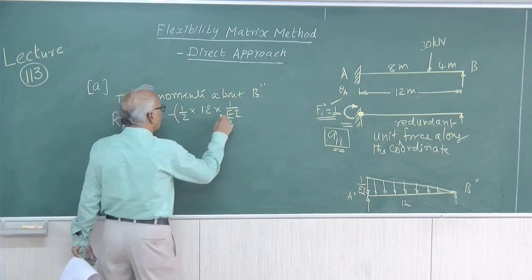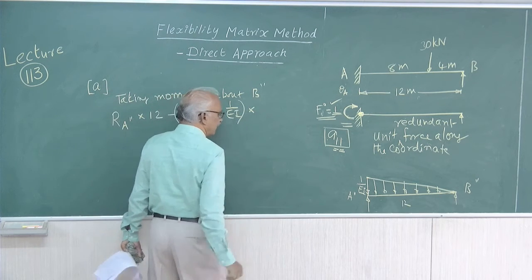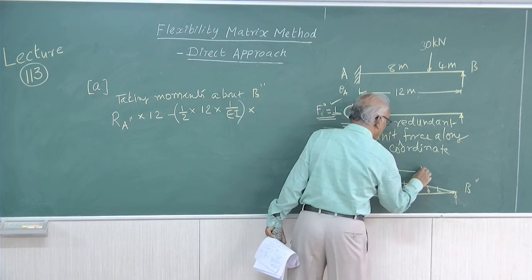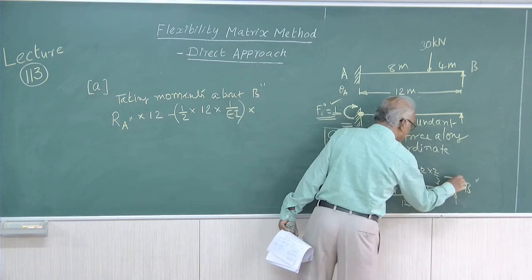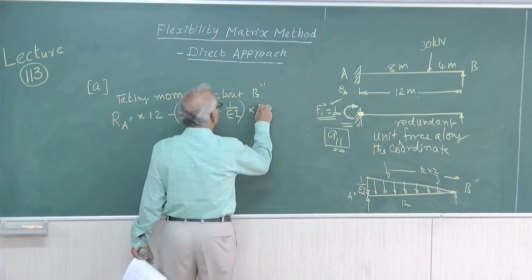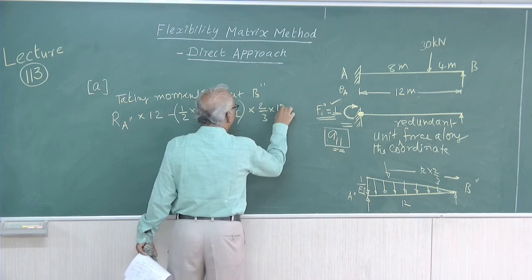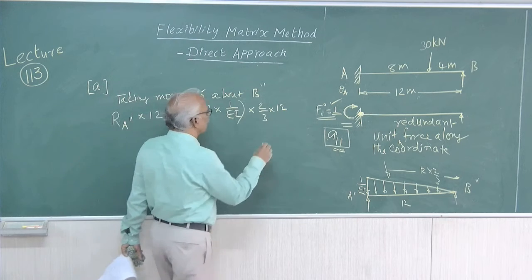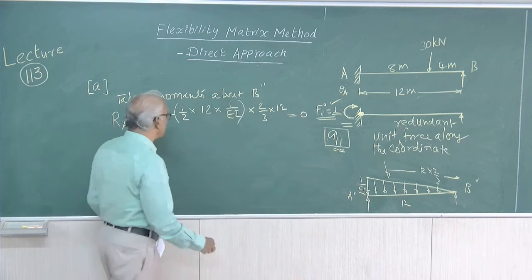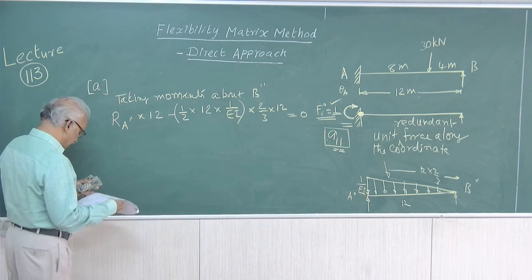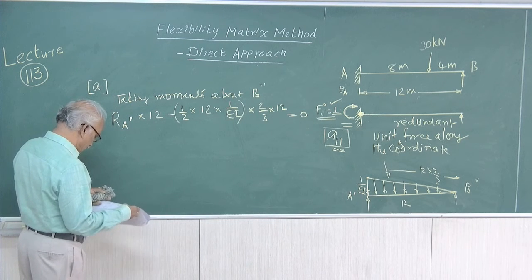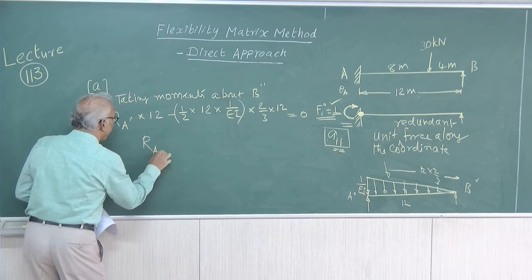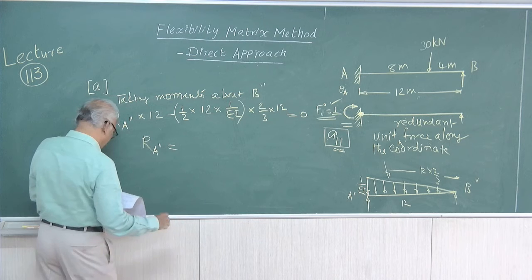So, this is the total load that will be acting when we take moment about B2 dash. It will act at 2/3 of 12 from B, so into 2/3 of 12. This is the only reaction, the only force, and it is equal to 0. That will give you the value of RA2 dash equal to 4 by EI.